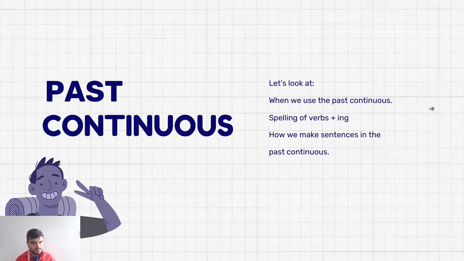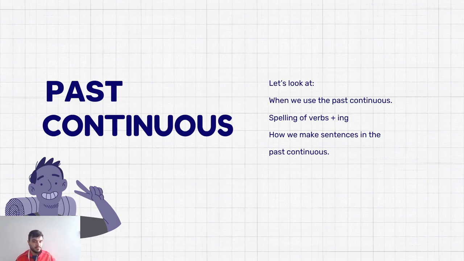Okay, before starting though, I want to review the past simple. You know that the past simple is for actions that are set and ended or finished in the past. It's not in the present and not in the future. It's now in the past. Today we're gonna look at when do we use the past continuous, and how do we spell the verbs?